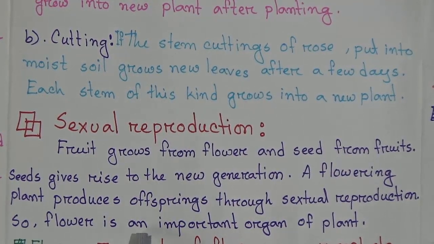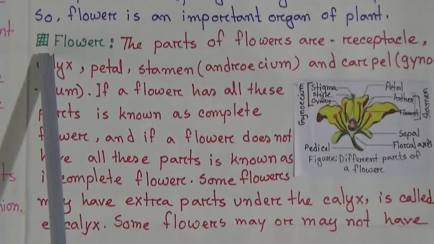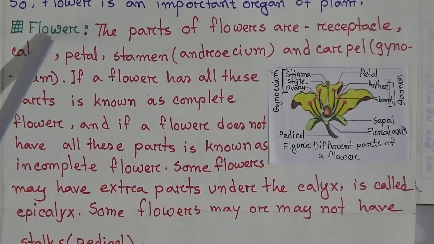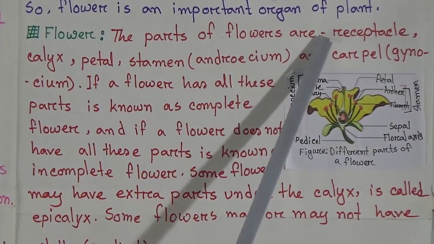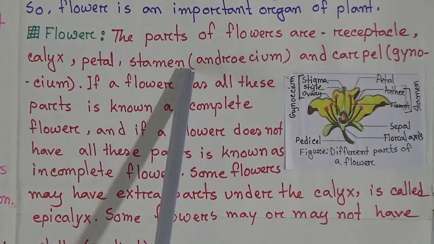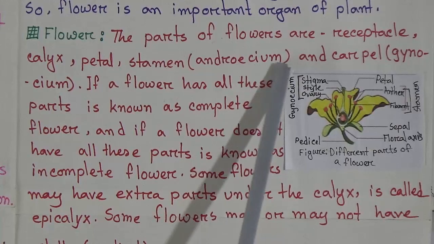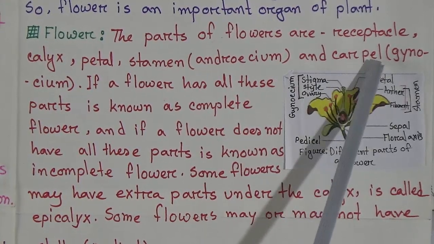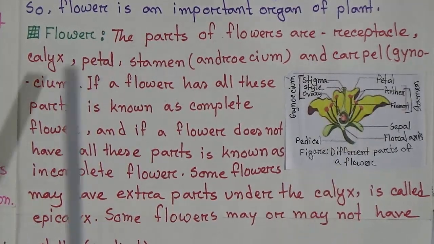So, flower is an important organ of a plant. Now we will start discussing the flower. The parts of the flower are receptacle, calyx, petal, stamen, another name of which is androecium, and the carpel, which is gynoecium.